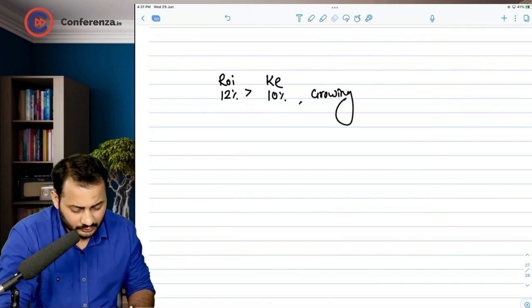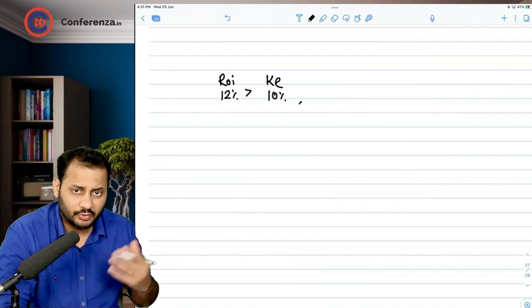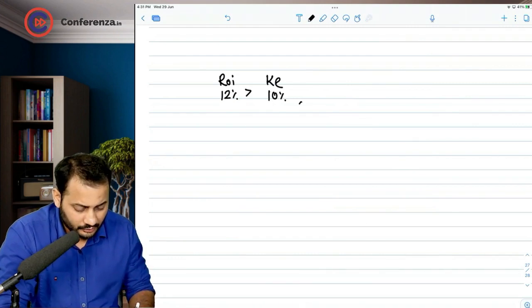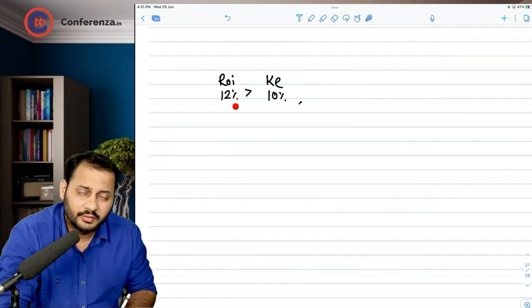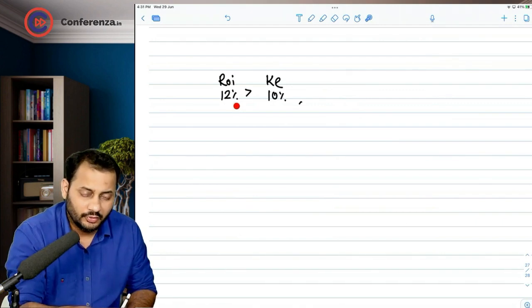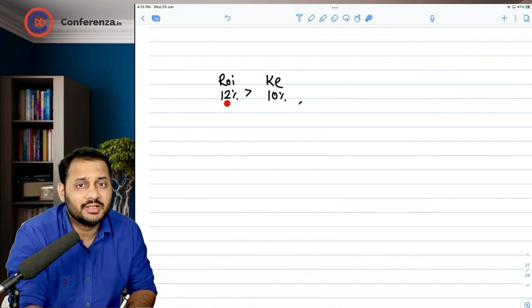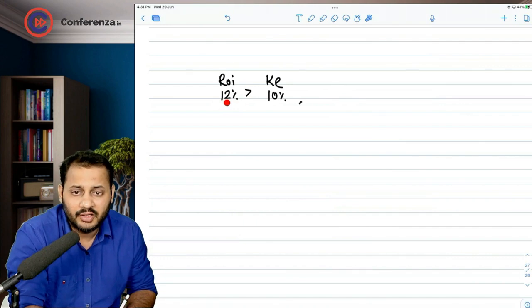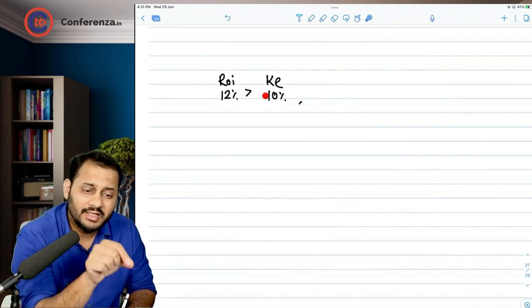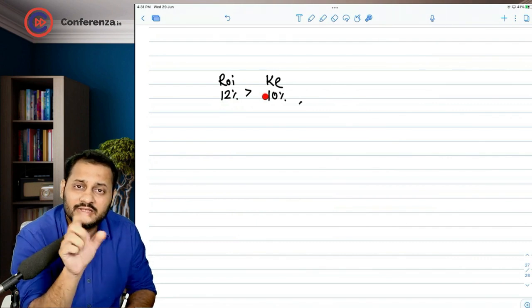We will call it a growing company. Here, do you want the company to pay dividend? No, because if you let the company retain all the profits, it can earn 12% on that retained amount. But if it pays you the dividend, you will be able to earn only 10% on the same amount.